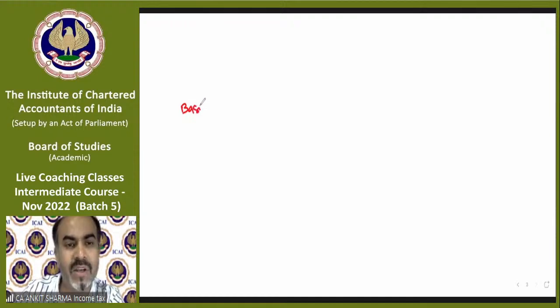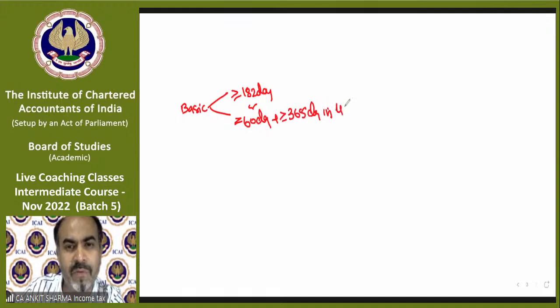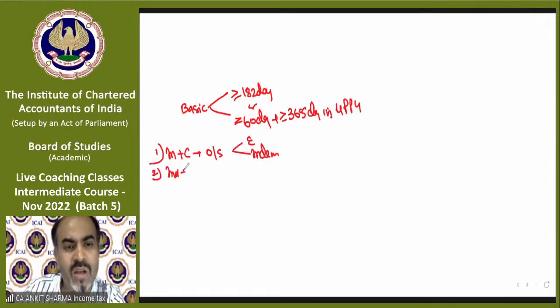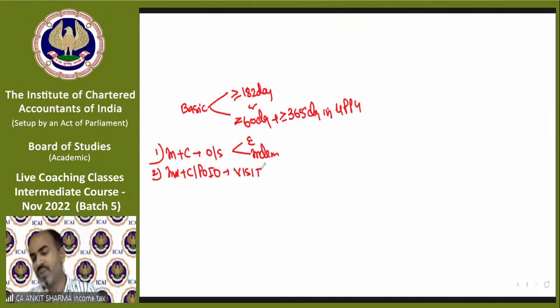Let me write the basic condition in short again. Basic condition: more than equal to 182 days, or more than equal to 60 days plus more than equal to 365 days in 4 PPY. We have seen the first exception. Those are for individuals who are citizens of India going outside India for 2 purposes, for employment or as a crew member of an Indian ship. Then exception number 2 for individuals, those who are citizens or POIO who reside outside India coming to India for visit. Now the third is an amendment which came last year.